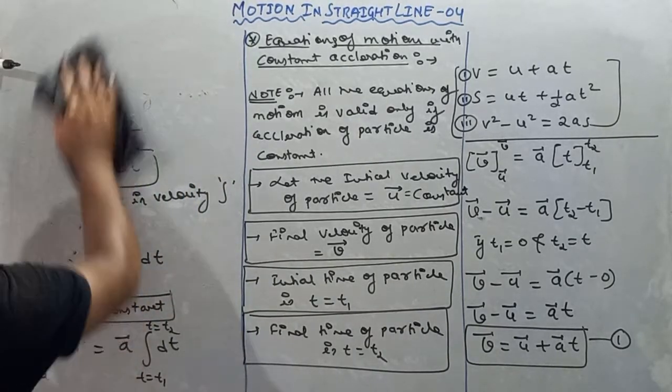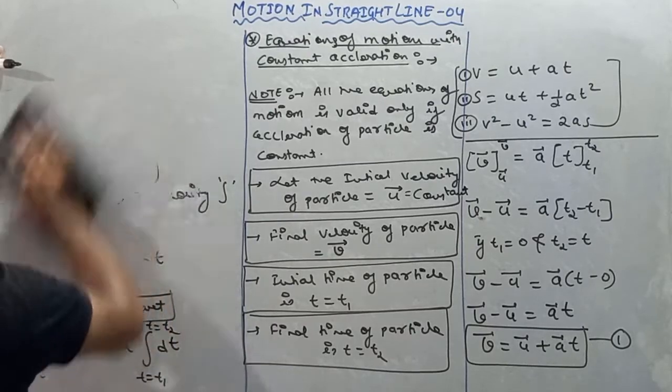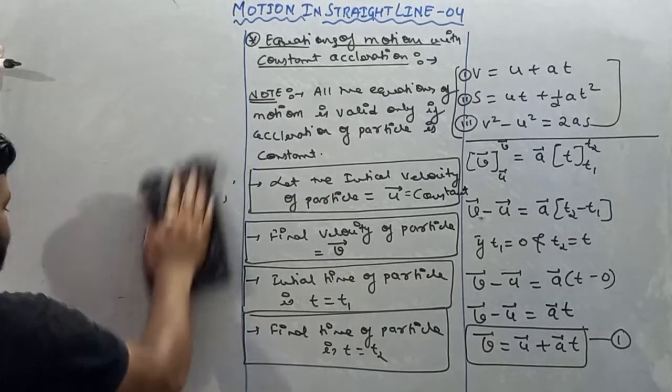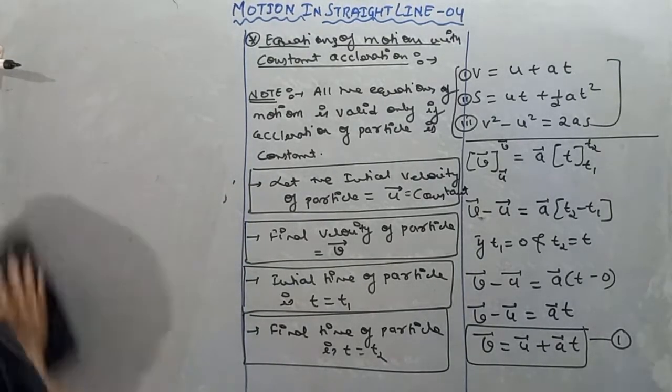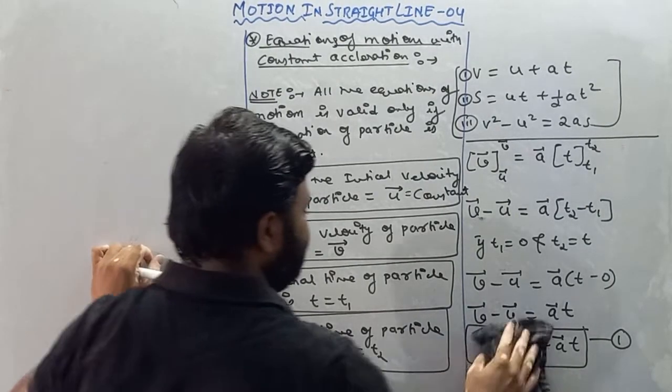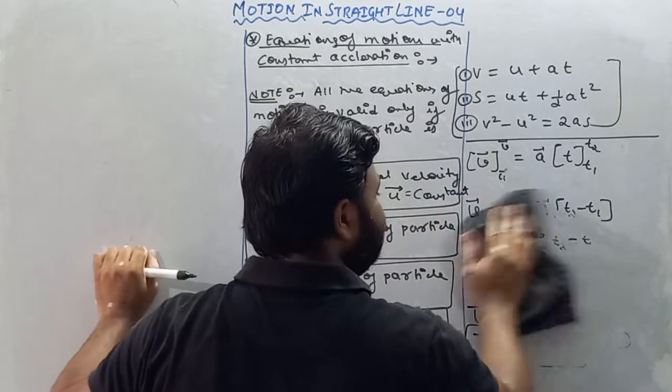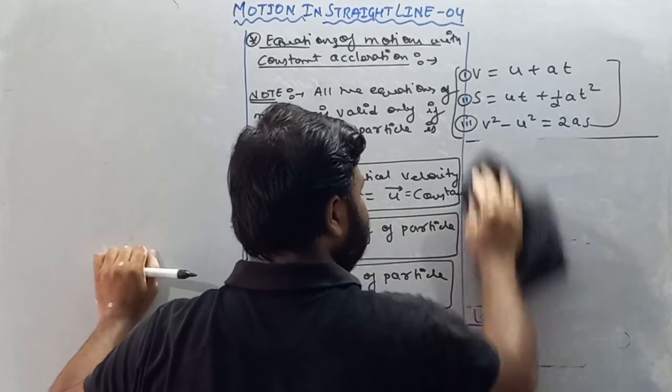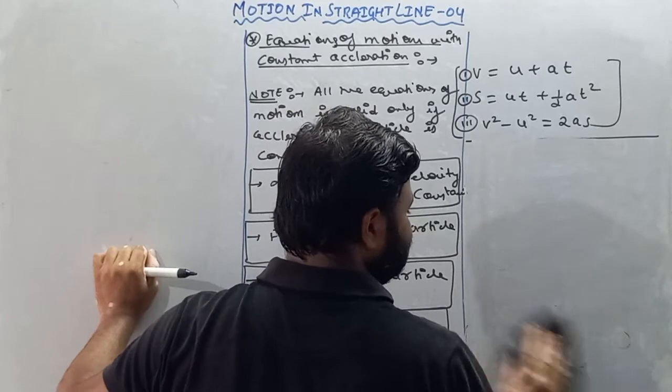So write down the second equation of motion with constant acceleration.